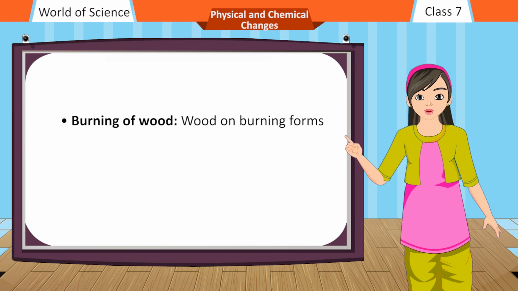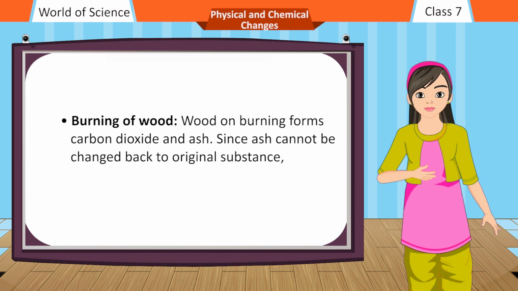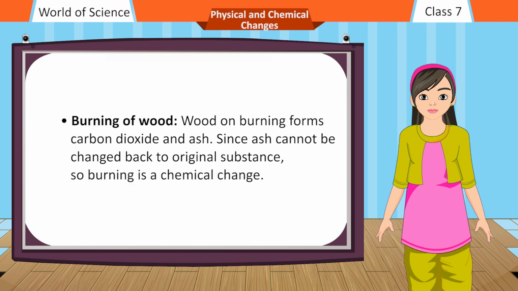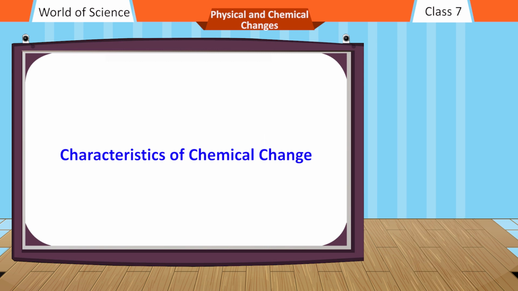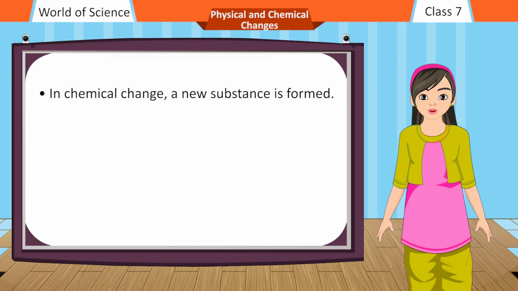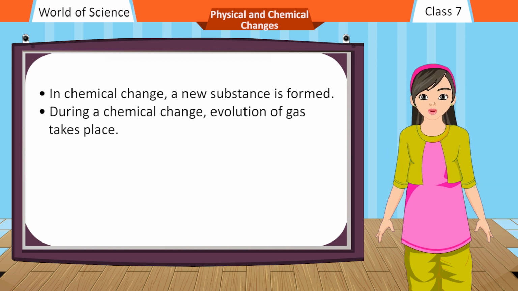Burning of wood. Wood on burning forms carbon dioxide and ash. Since ash cannot be changed back to the original substance, burning is a chemical change. Characteristics of chemical change. In chemical change, a new substance is formed. During a chemical change, evolution of gas takes place.